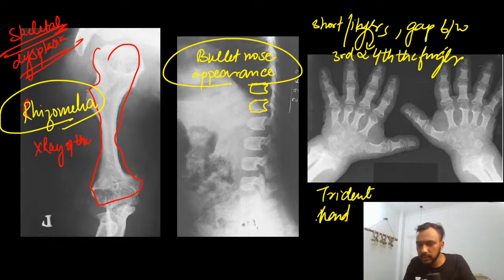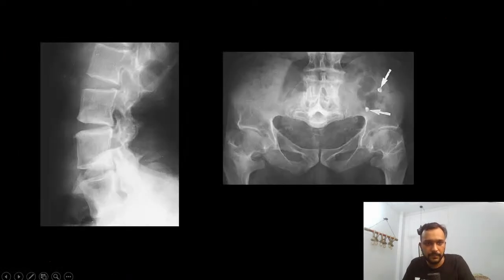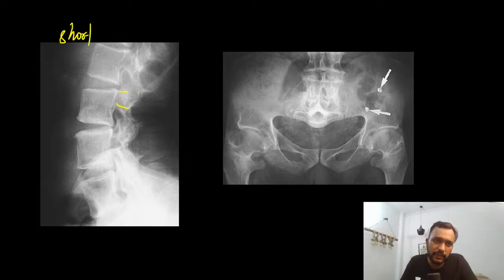So guys, bullet nose vertebra, rhizomelia, trident hand, all these are important features of which disorder? That is your achondroplasia. And if we look at the other images, we are going to find that these patients also have short pedicles. This short pedicle is going to result in the compression of the spinal cord.